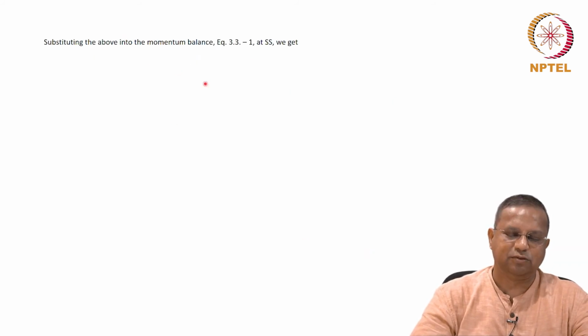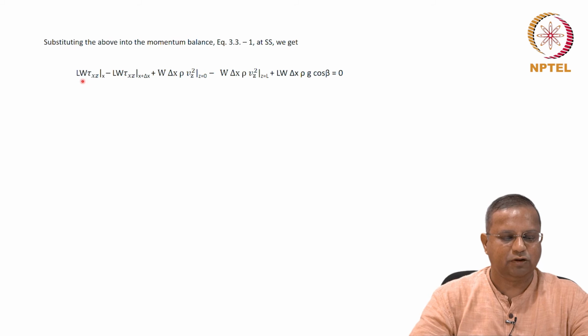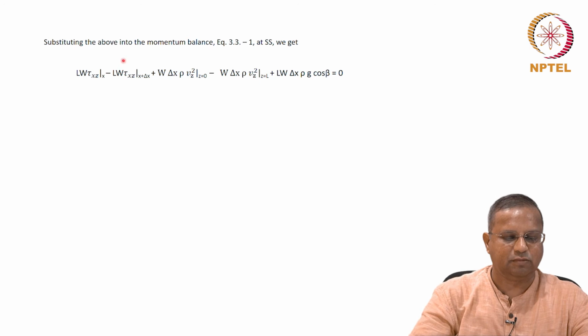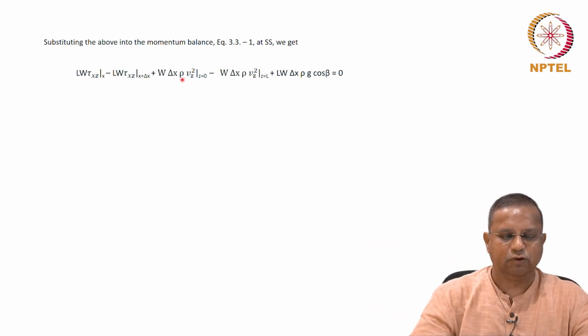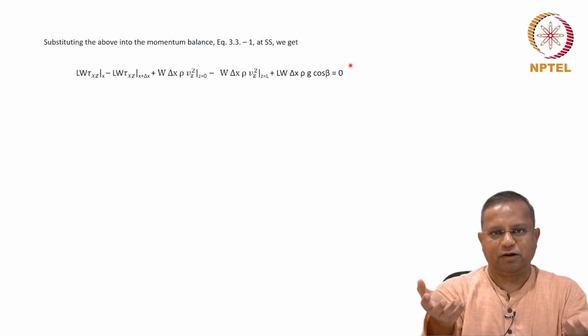Now, if we substitute back into the momentum balance, input output forces. So, the input due to the molecular term across x and x plus delta x, input here minus output here. This is due to the bulk motion moving in, moving out. w delta x rho vz squared at z equals 0 minus w delta x rho vz squared at z equals L. And as we saw, the sum of the forces came down to only the component of the gravitational force, L w delta x rho g cos beta. So, all this put together is 0. That is nothing but momentum balance.